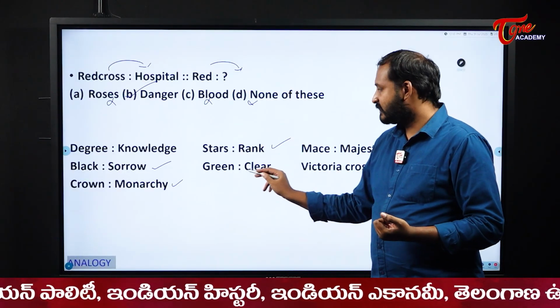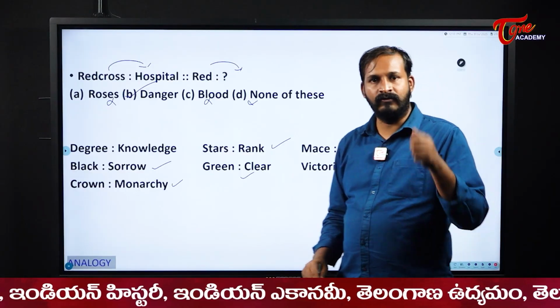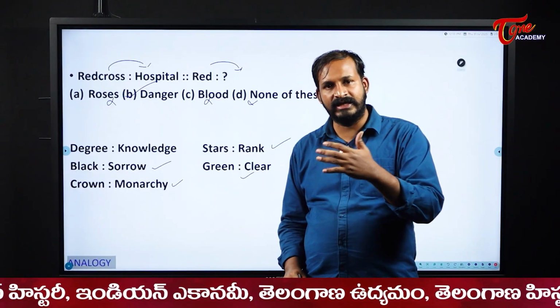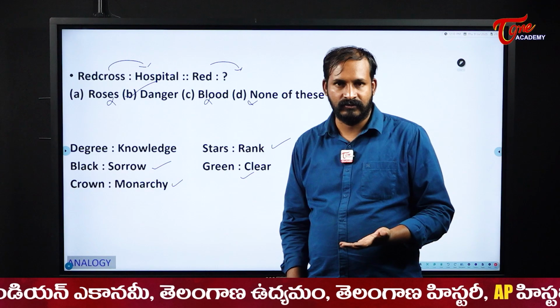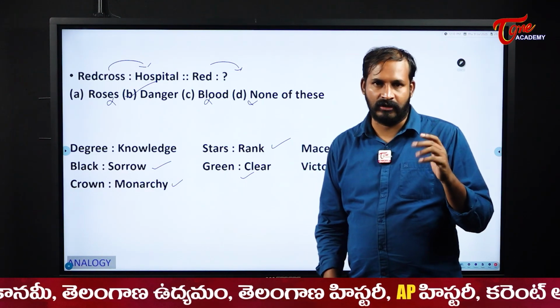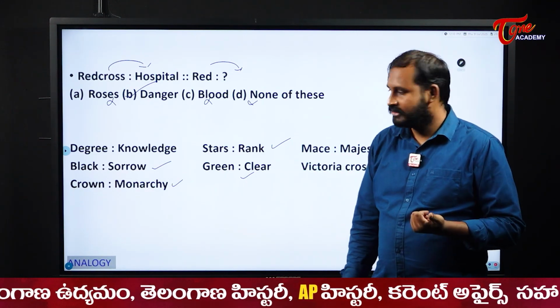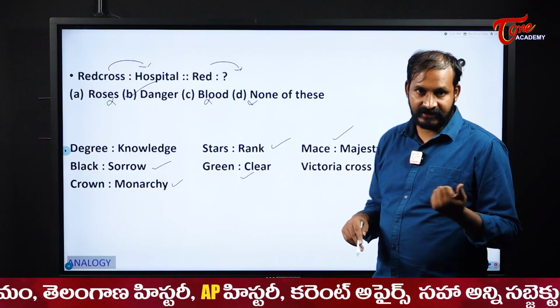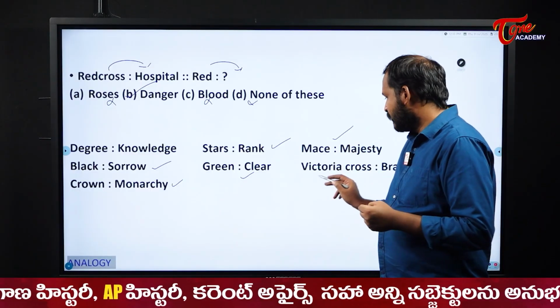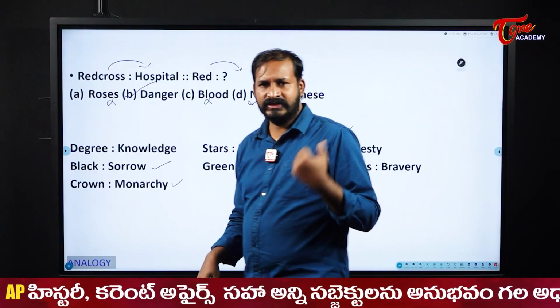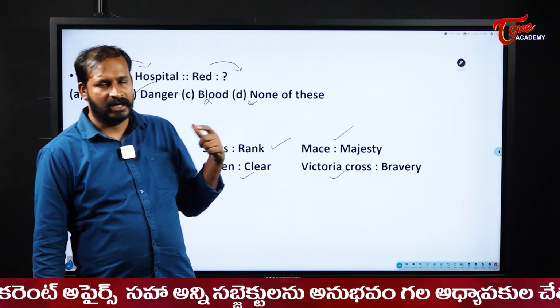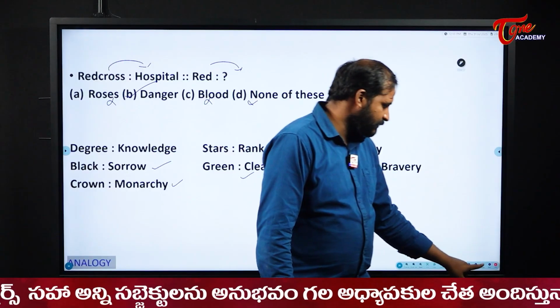In armed forces, green, clear. That means if you show a green flag, the route is clear, you can go or pass through. Red flag means you should stop. It symbolizes danger. Next, mace, majesty. We'll have a mace. Victoria Cross for bravery. This one and stars are similar to our armed forces. We can use that one.